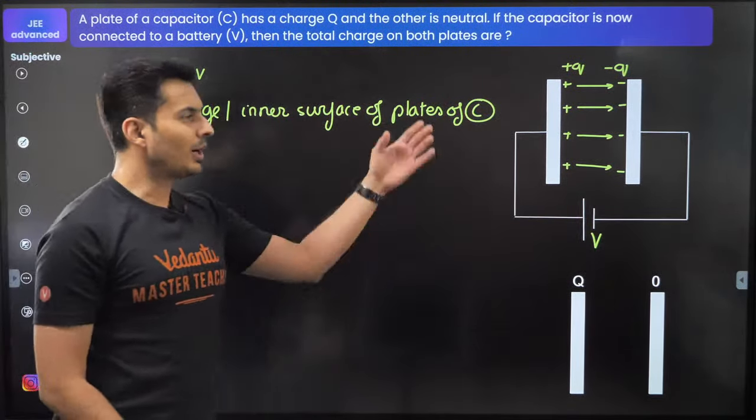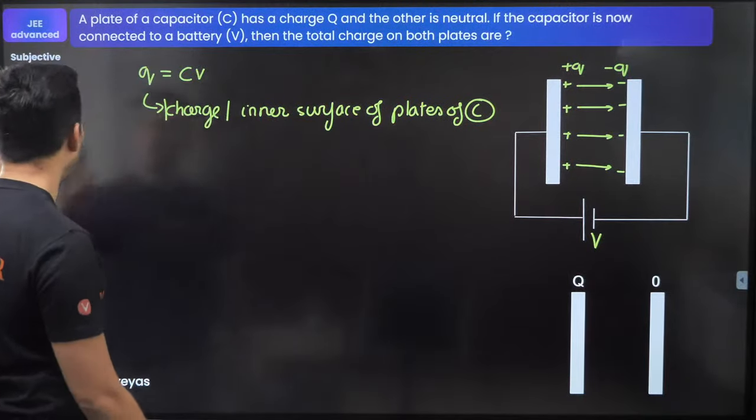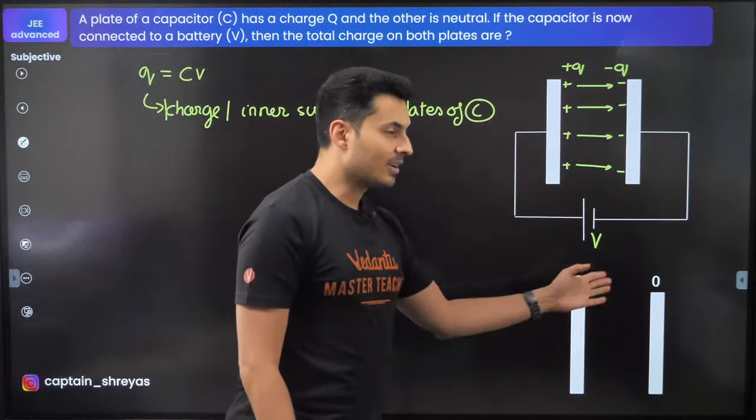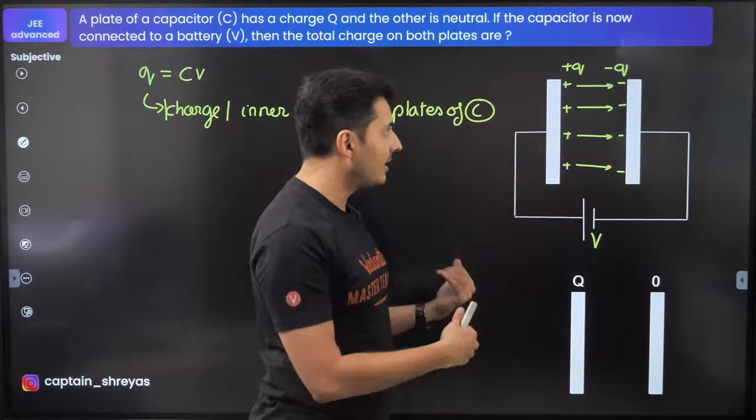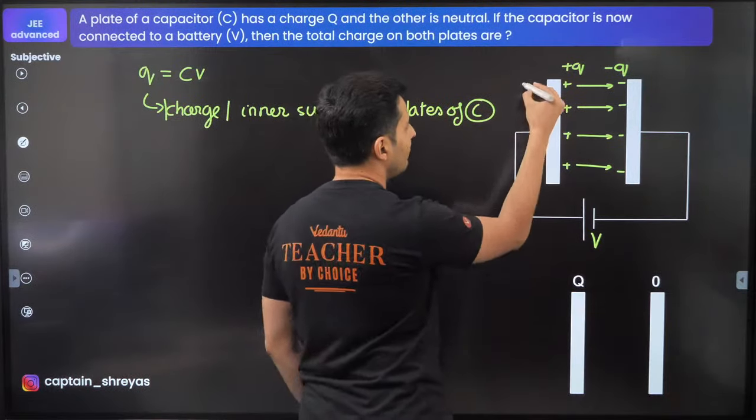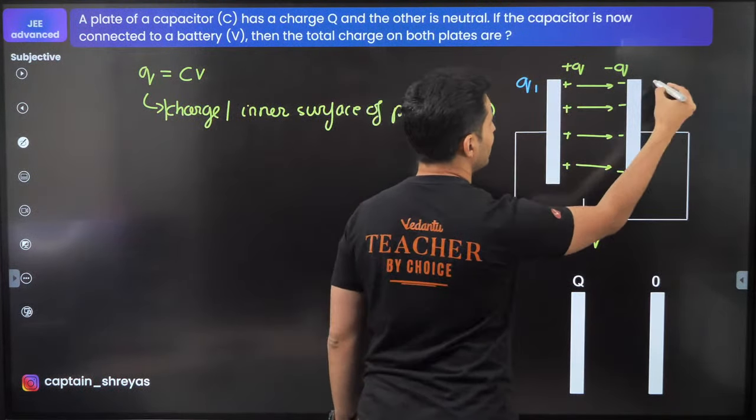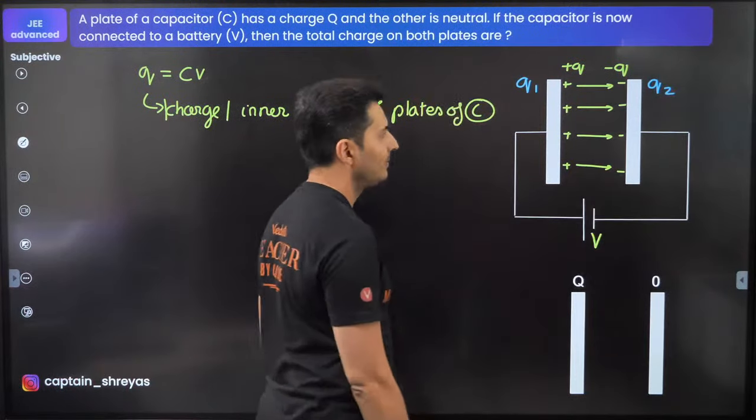Great. Now what about outside? Well, I do not know anything. In fact, since the capacitor had some charge initially and that too asymmetric, maybe it's better to assume some Q1 charge here and some Q2 charge here.